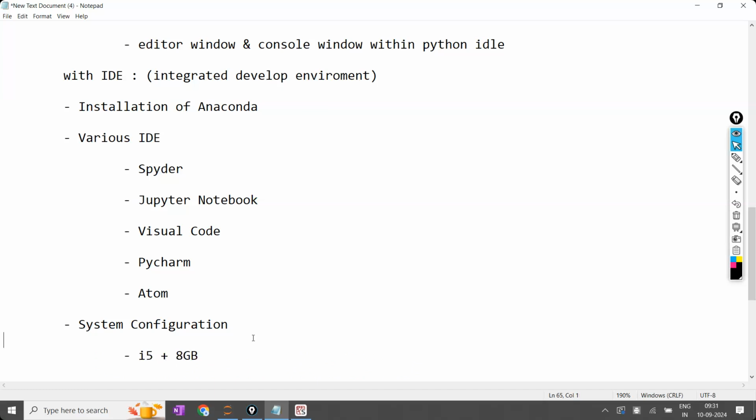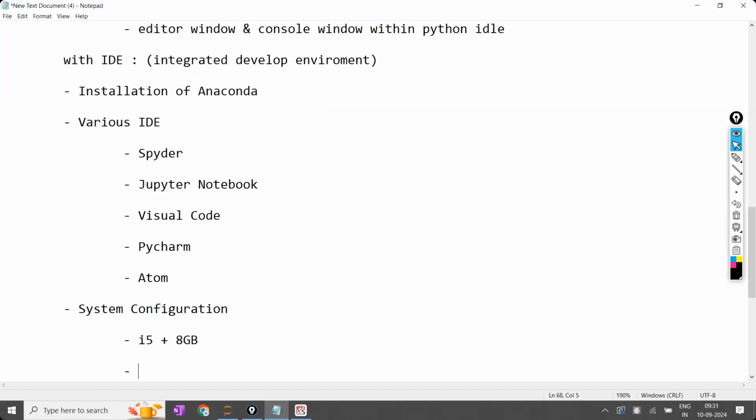Sir, for example, I am having only i3 with 4 GB. Is that okay? 100% okay. Now you only told i5 with 8 GB. This is recommended. Who are purchasing for the first time, go with this. Who already purchased a laptop and are already having some other configuration, continue with the same.